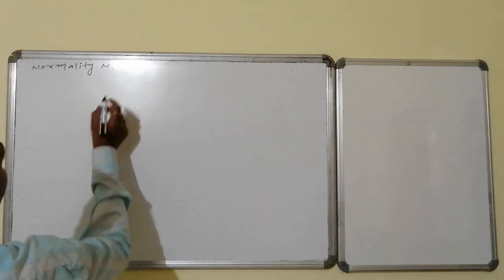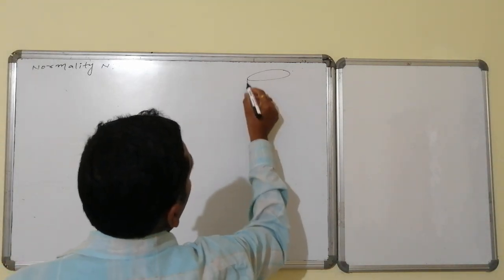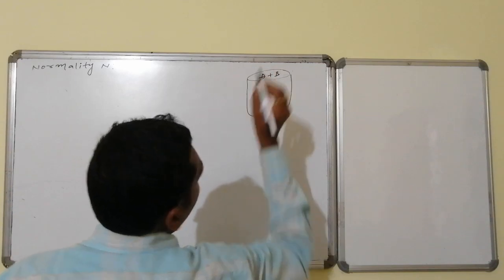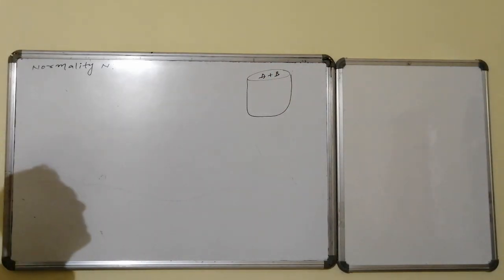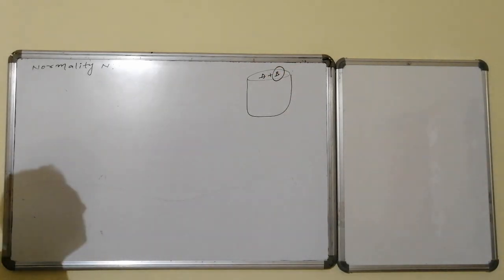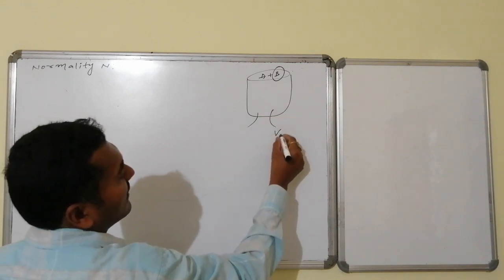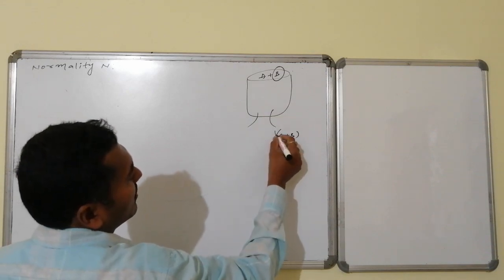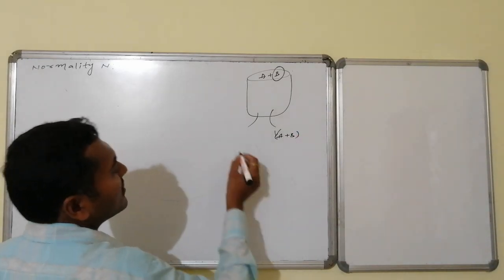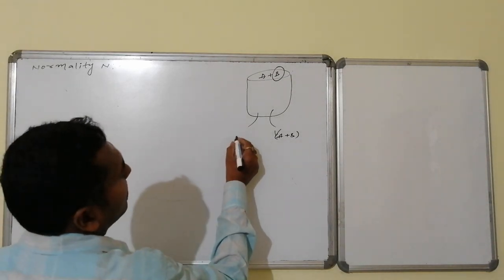Here, the number of gram equivalent weights is taken into consideration. Let us see. This is a solution of A plus B. A is the major component, that is the solvent. So our discussion is with respect to the minor component, that is the solute. Here, the total volume of solution is V of A plus B, which is present in mLs or liters. Okay. Now let us go for B. Here, weight of B.